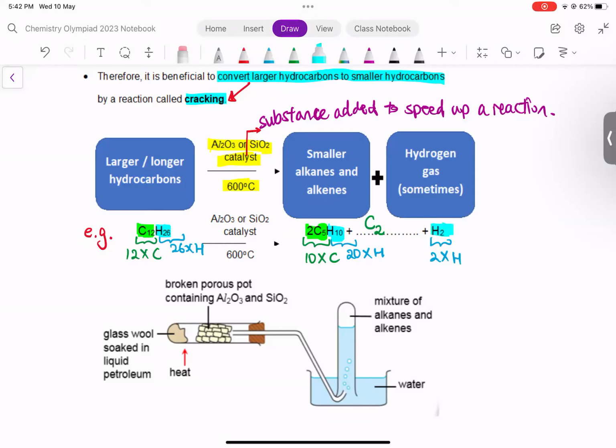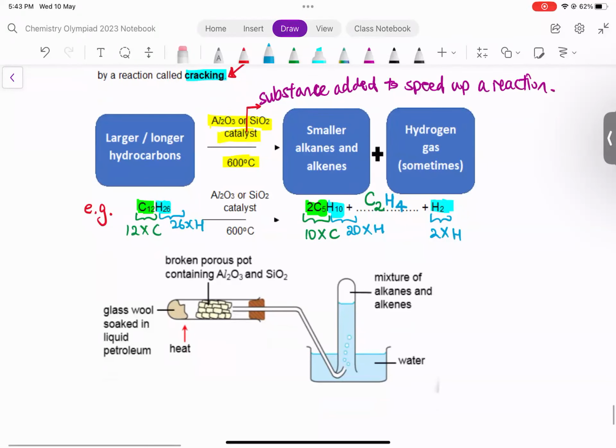H2 has 2 hydrogens. So I got 26 hydrogens on the left. On the right-hand side, I have 20 plus 2, 22. That means my product must have 4 more hydrogens to balance out the equation. Therefore, the missing dotted product is C2H4. Okay? Now, this is how you find the missing product by balancing the chemical equation using the concept that the number of atoms on both sides of the equation must be the same. Okay?